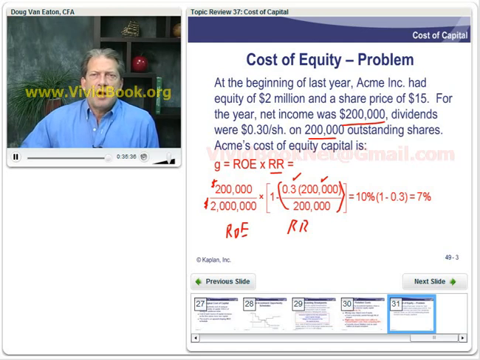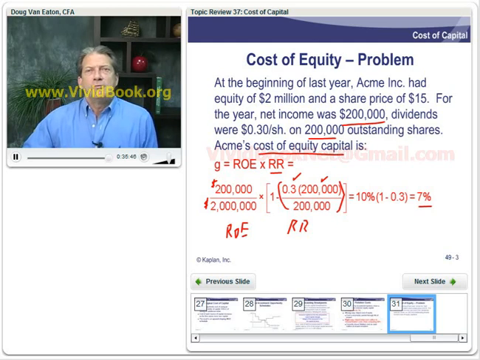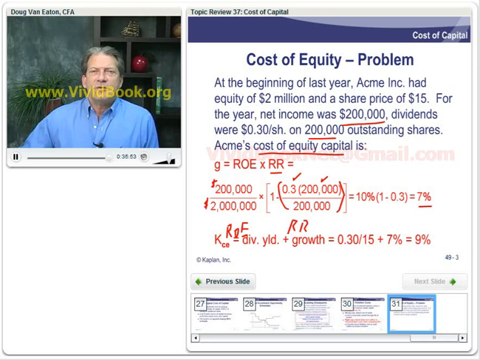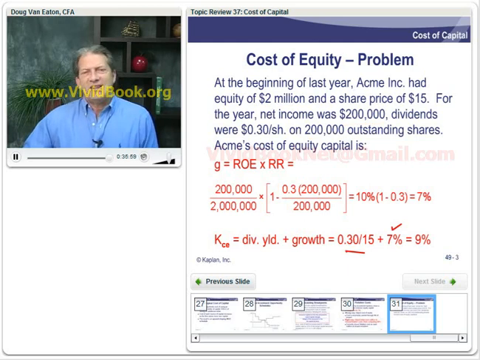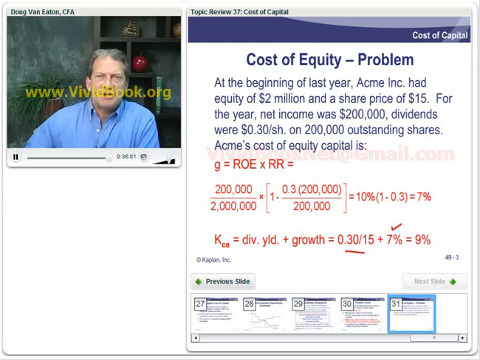So now we come up with 7%, and that's our cost of equity capital. No, that's our growth rate. We've still got a bit to go, don't we? Now we can take the 7% as our growth rate and add that to our dividend yield. And that'll give us our cost of common equity.